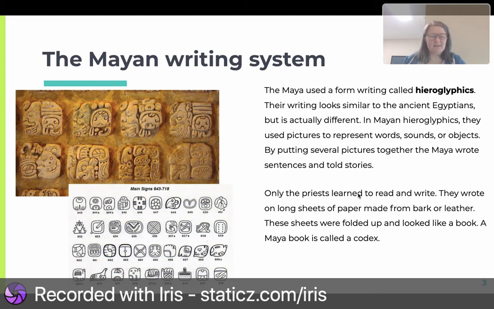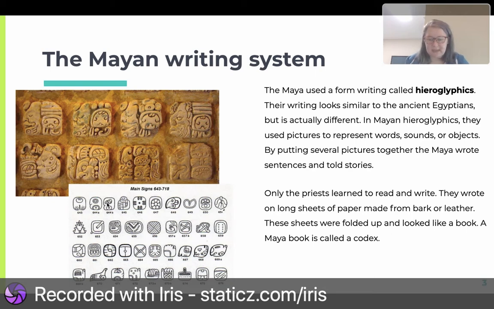Only the priests learned to write and read. They wrote on long sheets of paper made from bark or leather. These sheets were folded up and looked like a book. A Maya book is called a codex. So here they're writing on stone, and sometimes they were writing on big, thick paper.